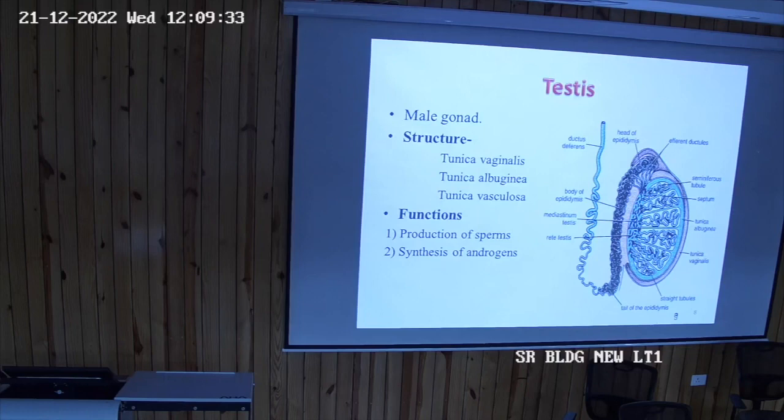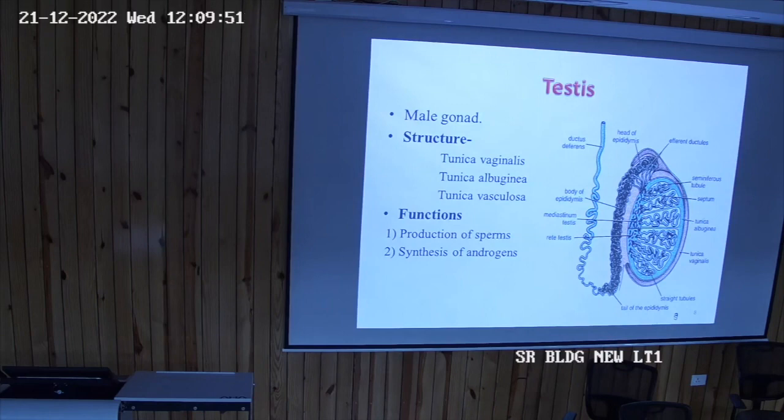You know that testes have got a body how many degrees Celsius lower temperature? 2 to 3 degrees Celsius lower temperature than the body temperature is required for the spermatogenesis. So it takes place inside the testes. What are the coverings of the testes?